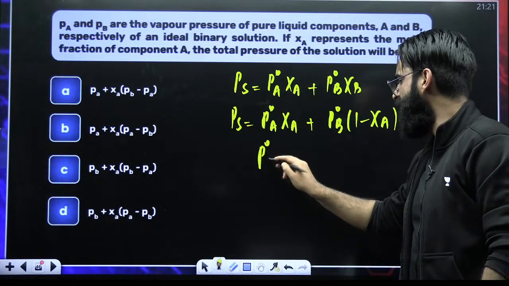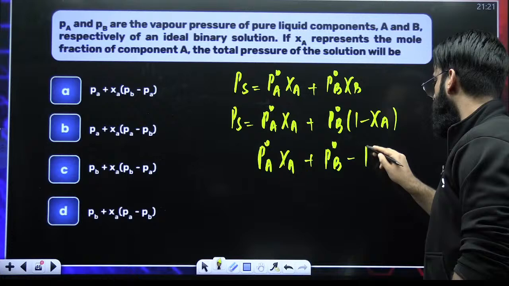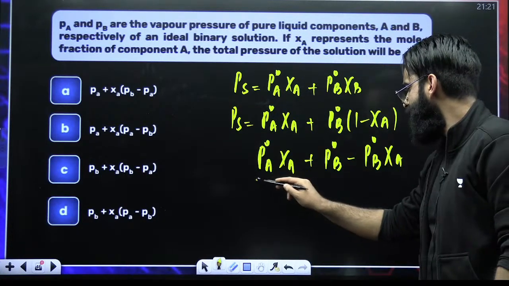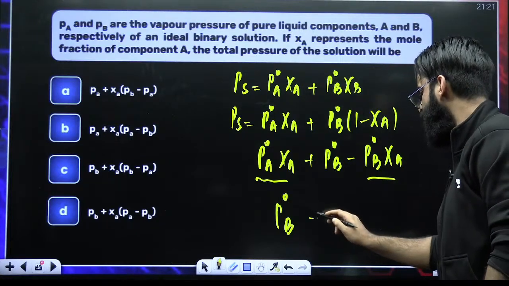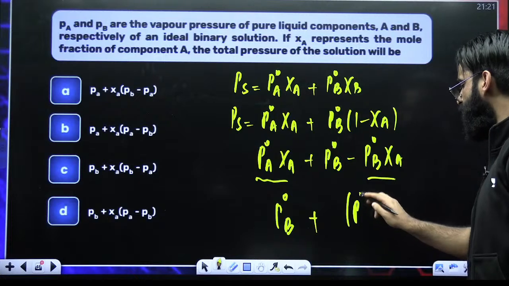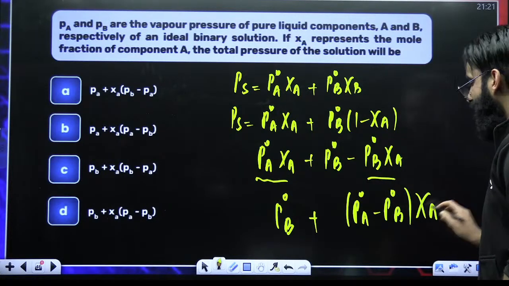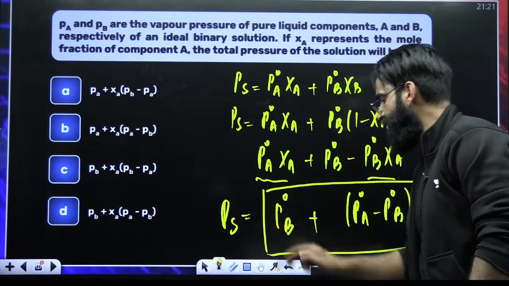So this is going to be P naught A chi A plus P naught B minus P naught B chi A. Correct? So here, chi A is common. So I'll write first of all P naught B plus, among these two terms, I'll take chi A out. So it becomes P naught A minus P naught B multiplied by chi A. So this is the total vapor pressure of the solution which I was supposed to calculate.